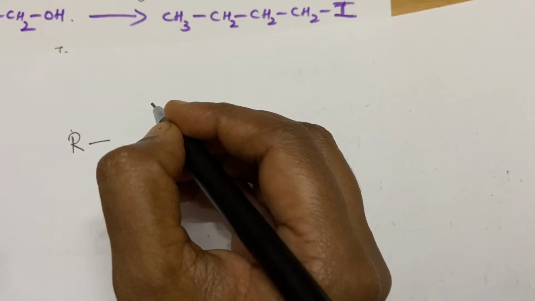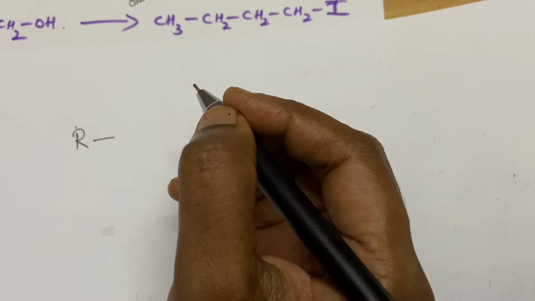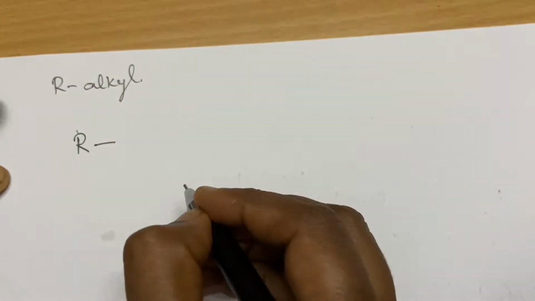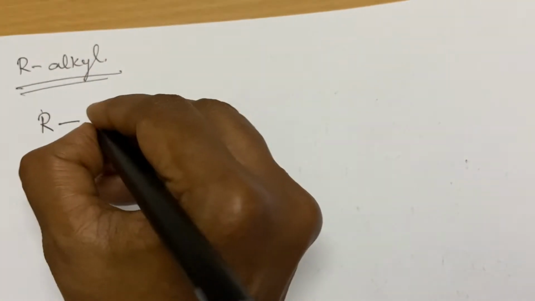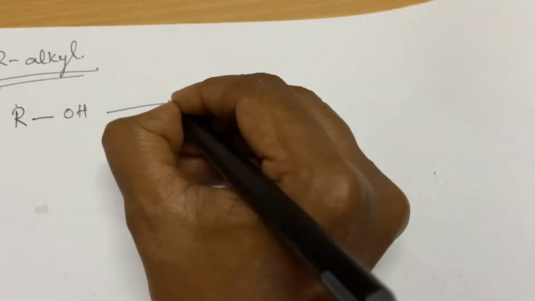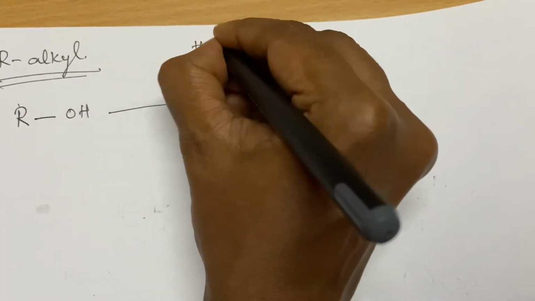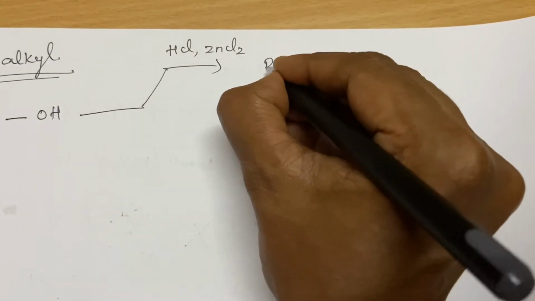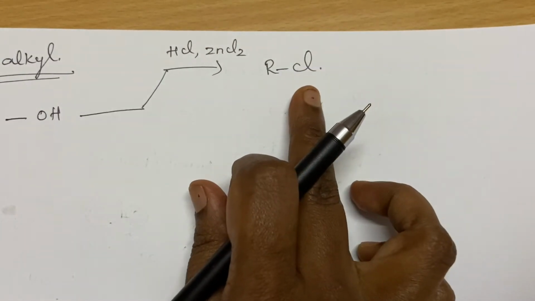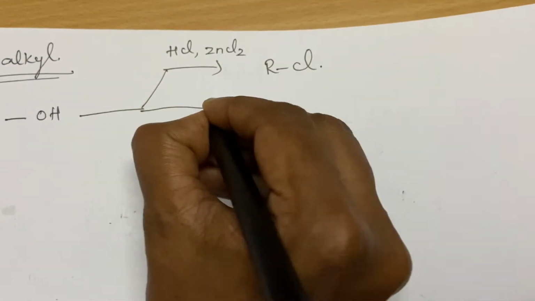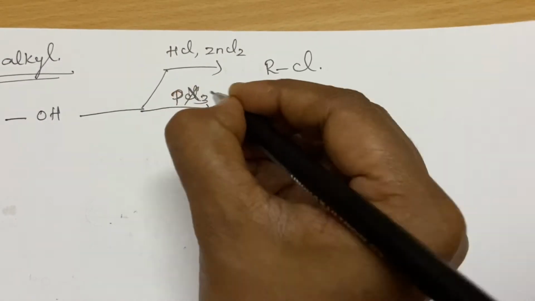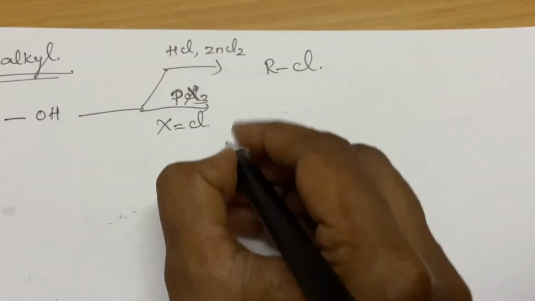Okay, see here, R is purely alkyl and not aromatic, you should remember. So R is purely alkyl. It can be straight chain, branched chain, anything, but not aromatic. Okay, so here ROH. The first reaction we could see is HCl and ZnCl2. We are using an acid and a catalyst. Okay, so this is purely for preparing RCl. Okay, so the next reaction you can think of is PX3. Why I am writing X3 is that it is applicable to both chlorine and bromine.